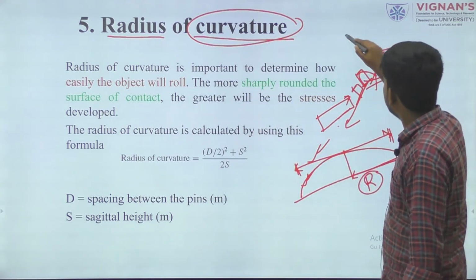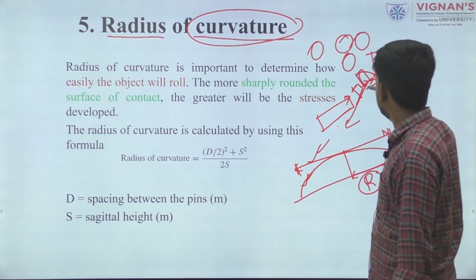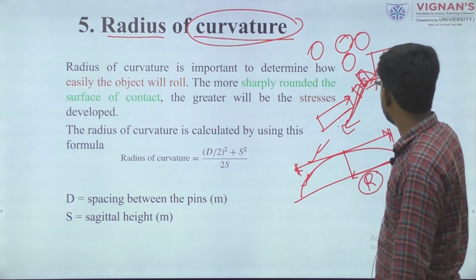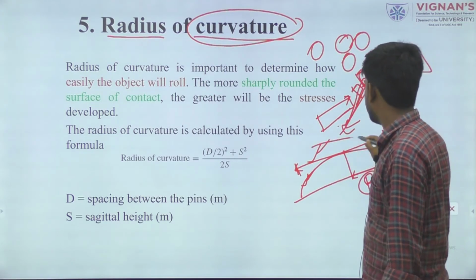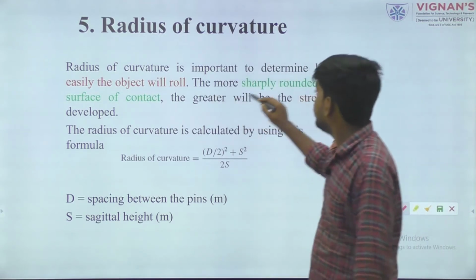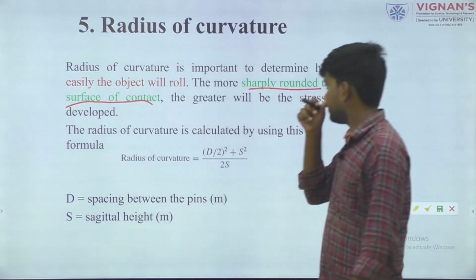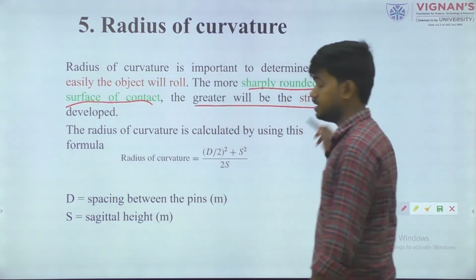If this material has a circular or some sort of spherical shape, it will easily come through the conveyor, directly and with less damage. The more sharply rounded the surface of contact, the more it becomes a stress surface.